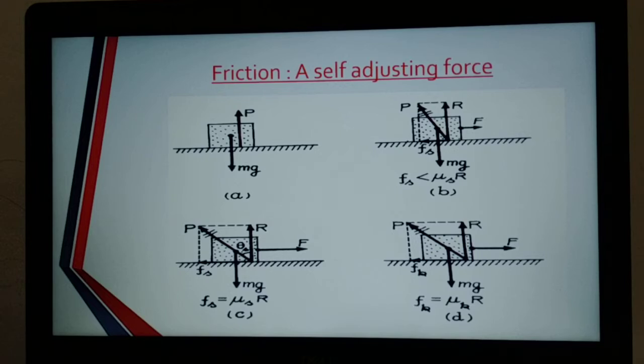So these are the laws of limiting friction as well as the laws of kinetic friction. Three simple statements.